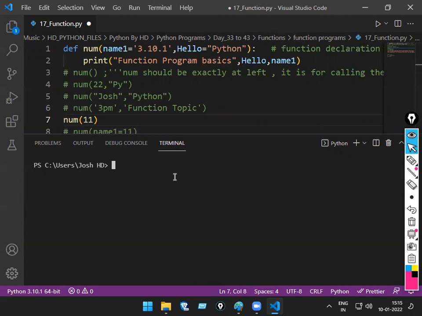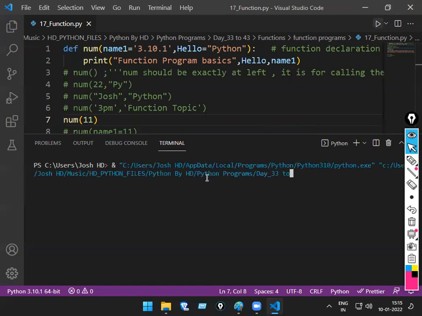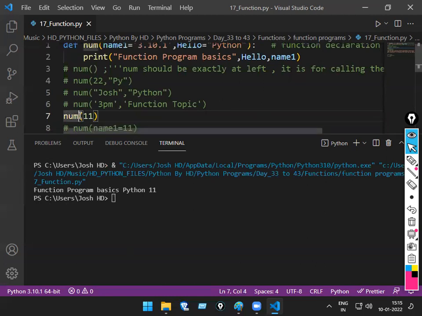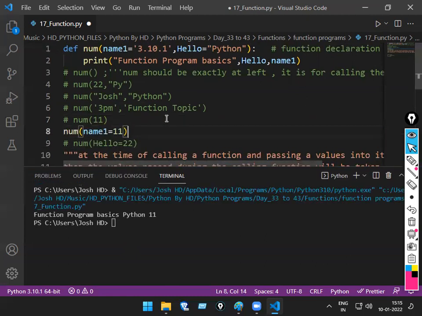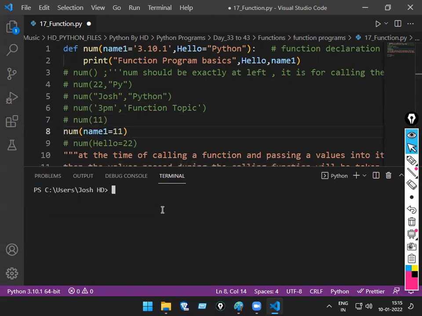Now 11 will be taken by whom? Name. Okay. What is the answer now? Function program basics Python, because hello is by default Python there, space 11 or 3.10.11? 11. Run the code. Okay now? No. I can pass like this also now. Now what's the answer? Function program basics.